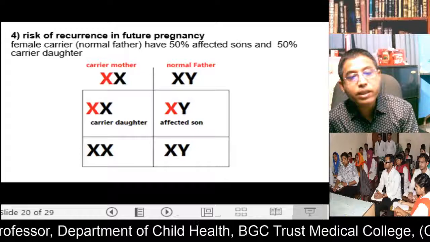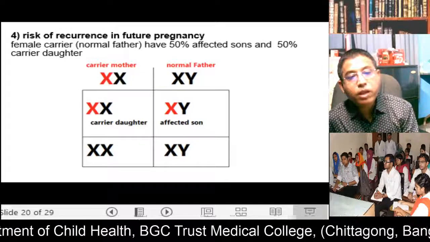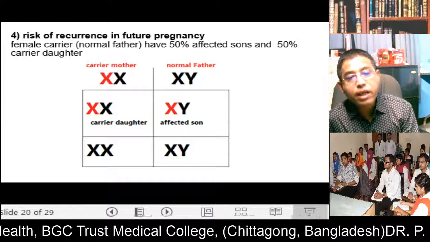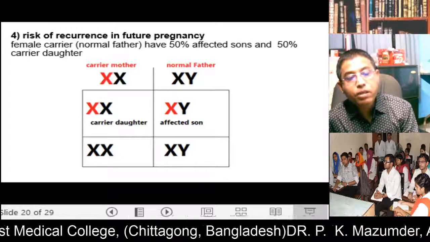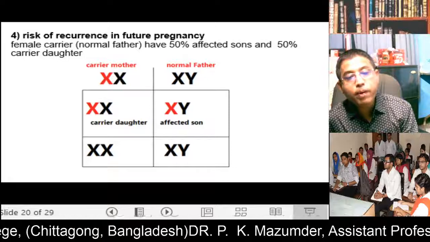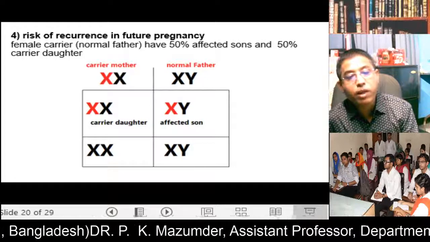This is the mutant gene, but it is recessive, so the daughter is a carrier, and XY is male, only the X contains the mutant gene, so the son is affected. So 50% of sons will be affected, 50% of daughters will be carriers, and 50% of daughters or sons will be normal.